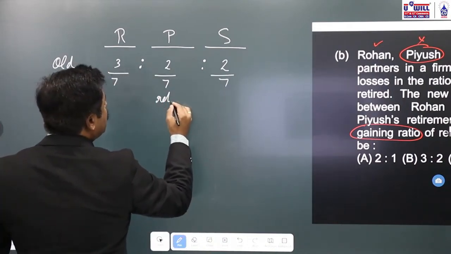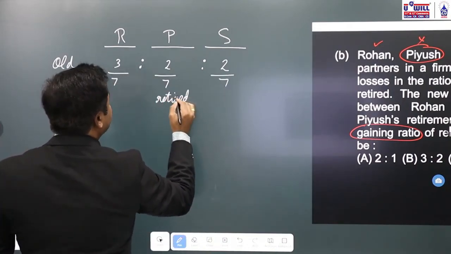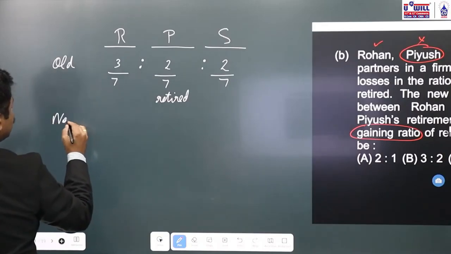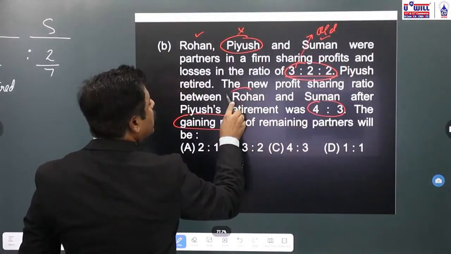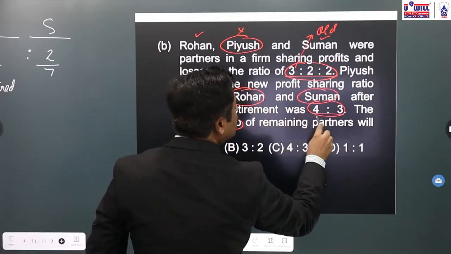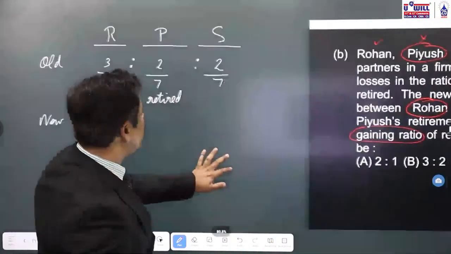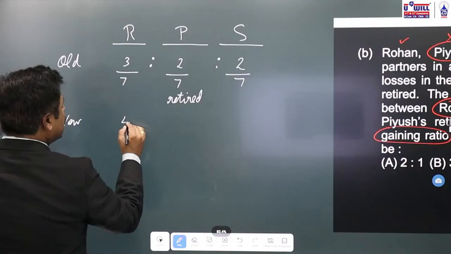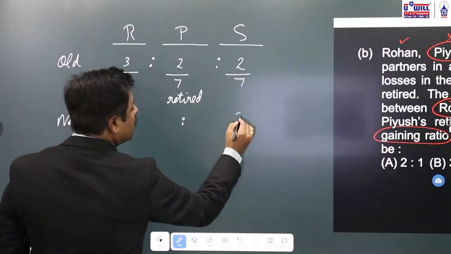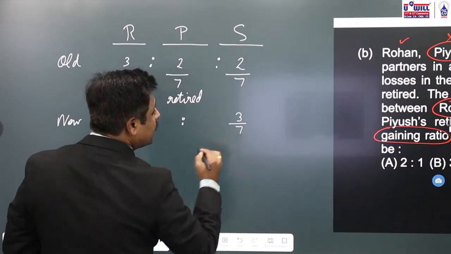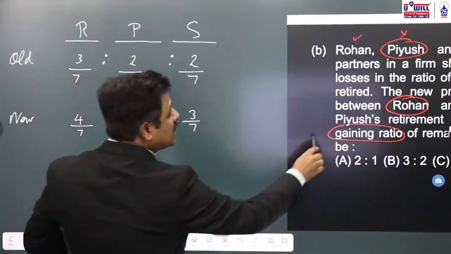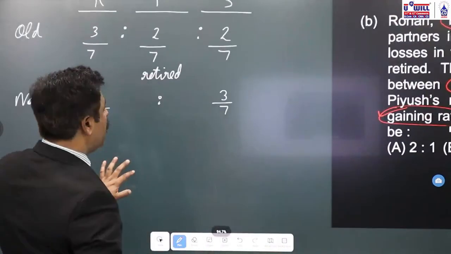Second partner Piyush has retired. What is the new ratio given between the two partners Rohan and Suman? The new ratio is 4:3 between Rohan and Suman. 4 plus 3, 7. 4 by 7, 3 by 7. Now, since the final question has this gain ratio, how will we find the gain?